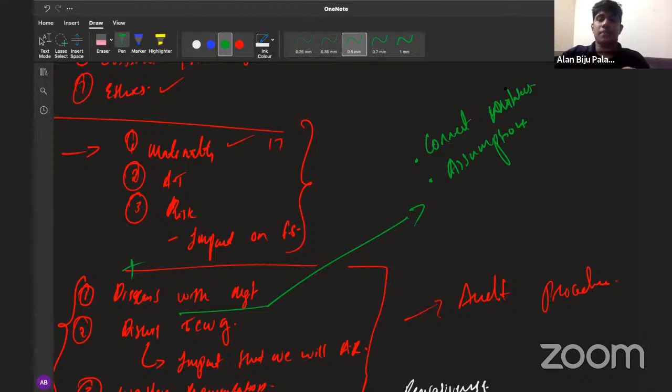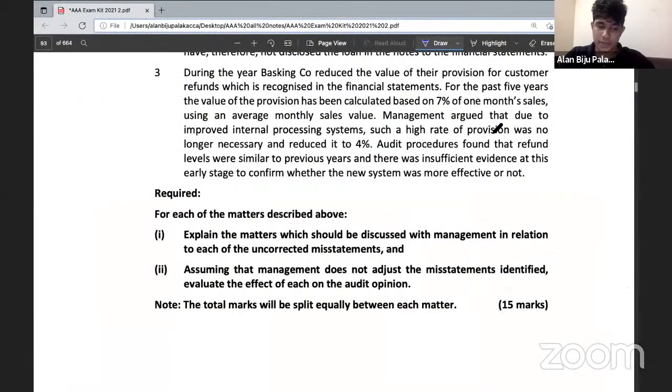So the rest everything remains the same. The only thing that matters is that when you're writing further action, you will be including certain points, out of which, when you're getting a question on matters to be considered and discussion with the management, you only need to mention all those things that you have to discuss with the management. That's the only difference in this question. Is it clear, guys? Is it clear? Yes, okay, fine. So this is how you will be getting the question on matters to be considered and discussion with the management.